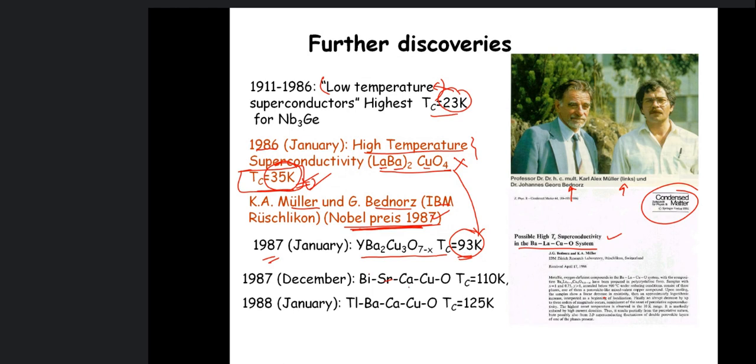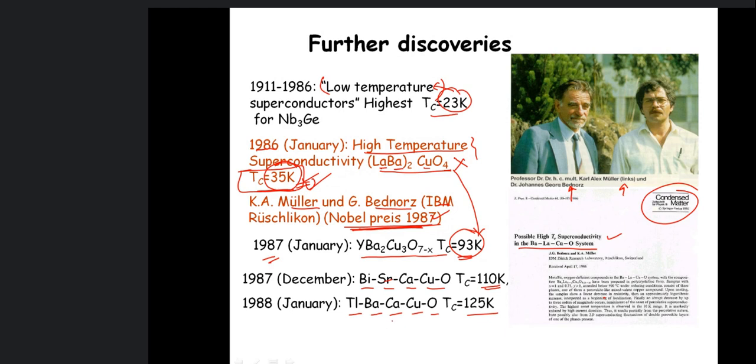These are high temperature superconductors now. Then this is bismuth, strontium, calcium, copper oxide, 110.